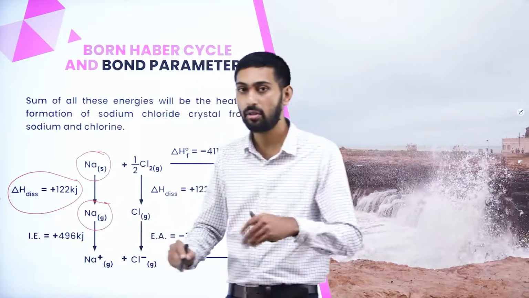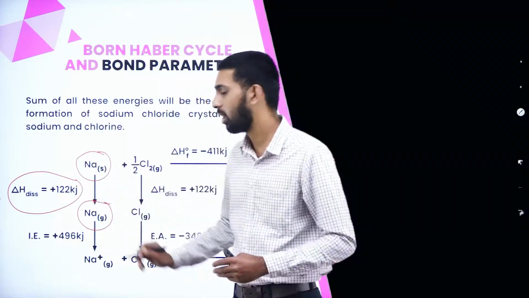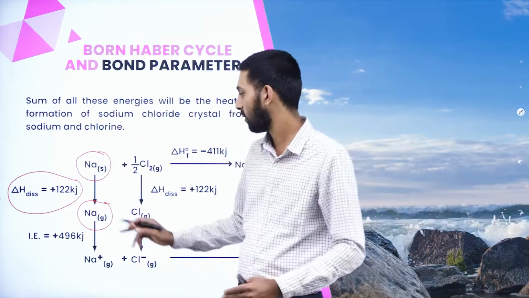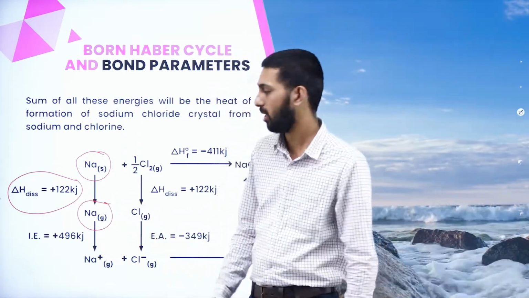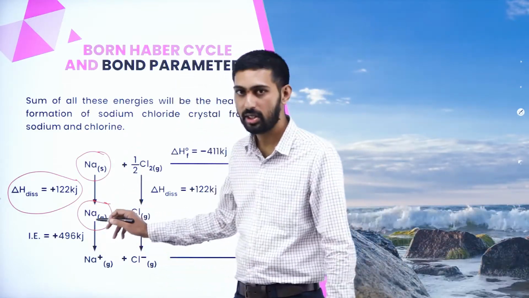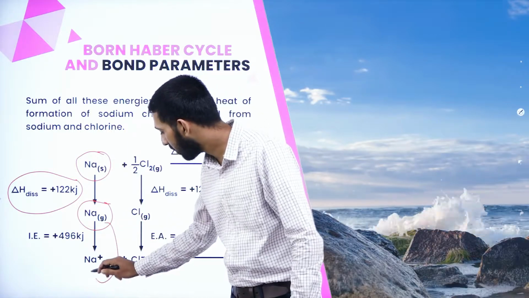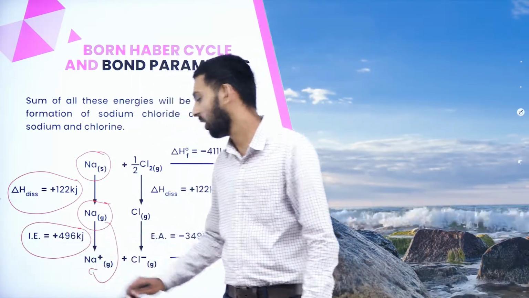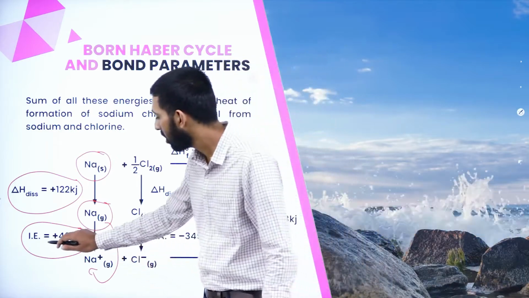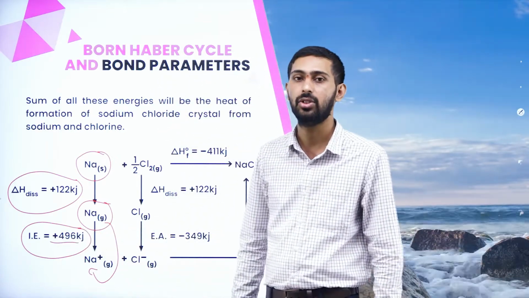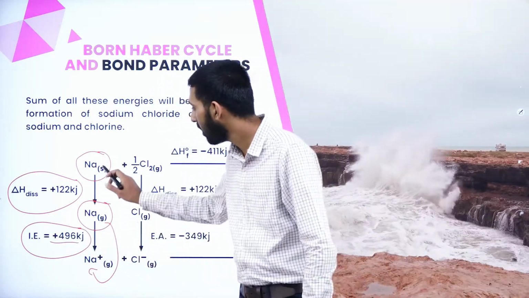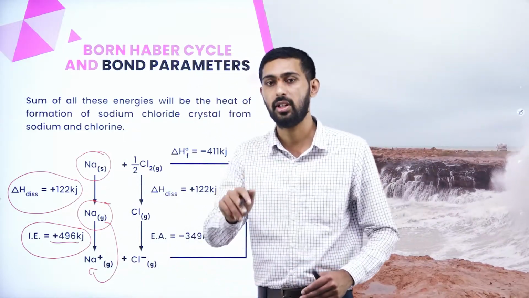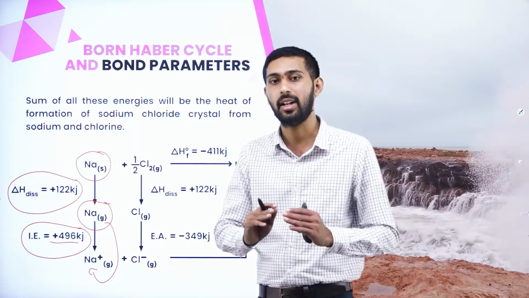How much energy do we have to supply? 122 kilojoules. Then sodium in the solid state has been converted into the gaseous state. Next, from the gaseous atom we convert it into a gaseous ion. That is known as ionization energy. How much energy is required? 496 kilojoules. Now we have converted from the solid state to the gaseous state and then into the ionic state, the cationic state.